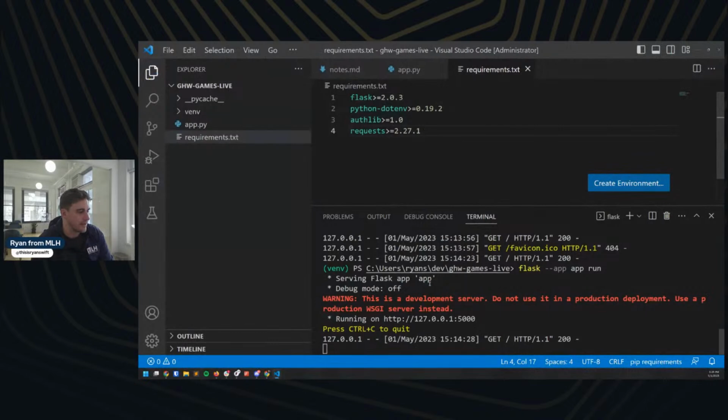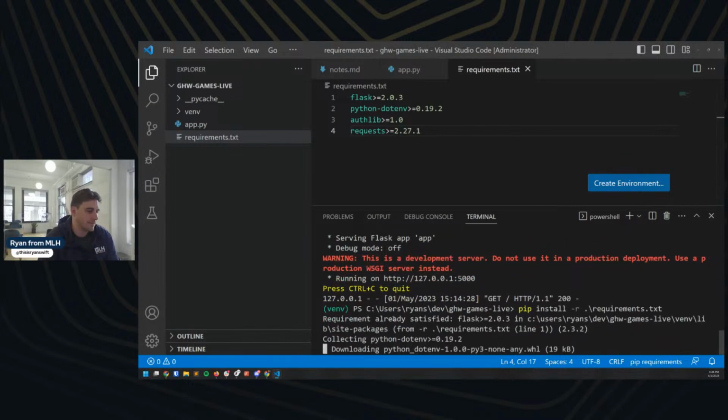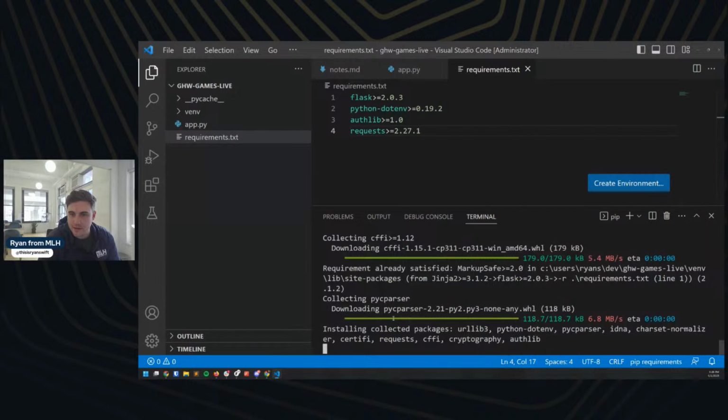So let's save this. We're going to hit Control-C to stop running our server here, just like it says. And then I'm going to do pip install requirements.txt, and I need that -r as well. Cool. So I can see that stuff's all getting downloaded and installed.